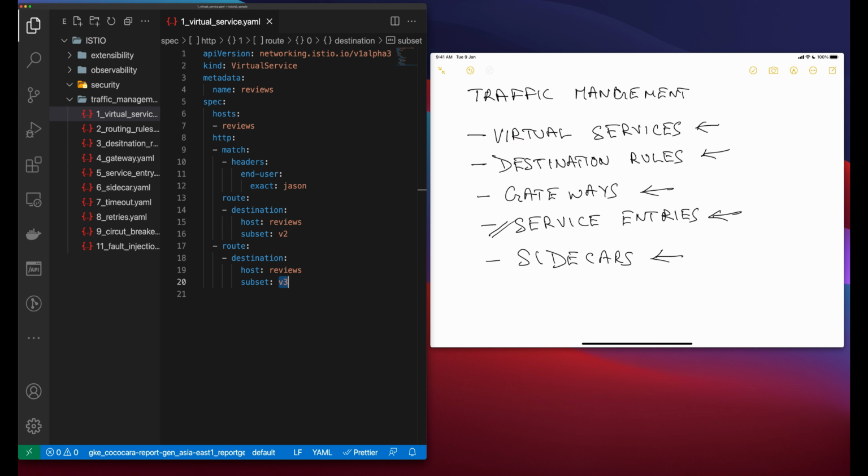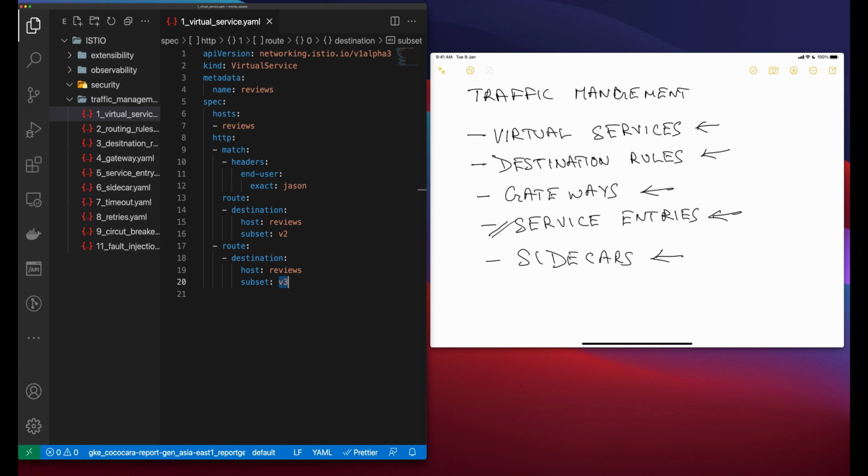So this is not all that you can do. You can set match conditions on traffic, ports, header fields, URIs and more. You can add multiple match conditions to the same match block to AND your conditions, or add multiple match blocks to the same rule to OR your conditions. You can also have multiple routing rules for a given virtual service. This lets you make your routing conditions as complex or simple as you like within a single virtual service. Now let's talk about destination rules.